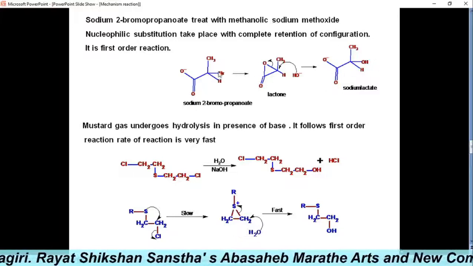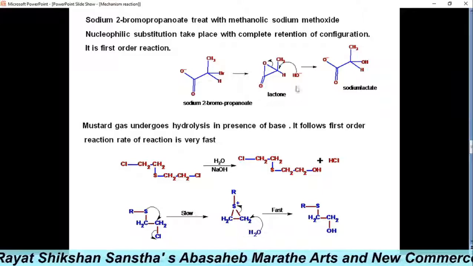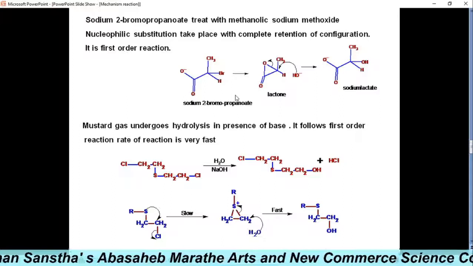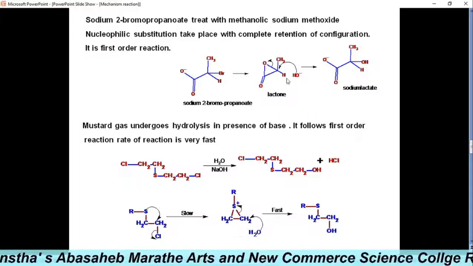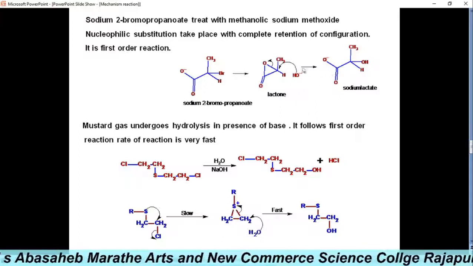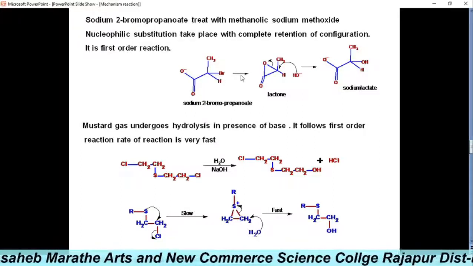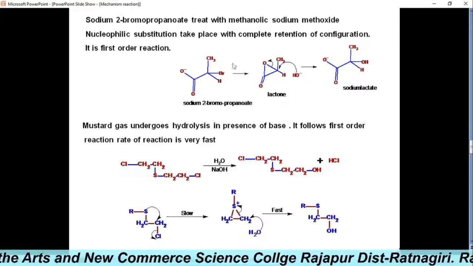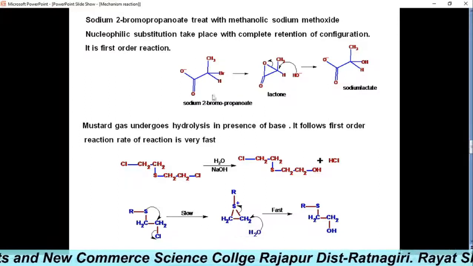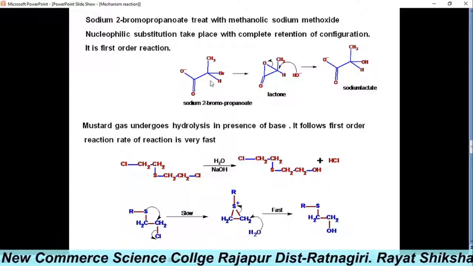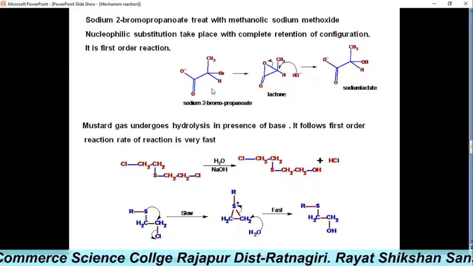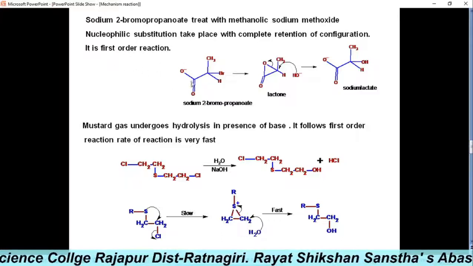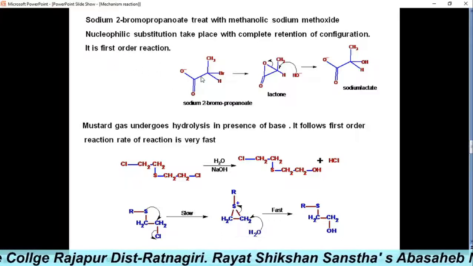The first step is the slow step, forming the lactone, and it is the rate determining step. The attack of the nucleophile is a fast step, and therefore the rate of the reaction depends only on the concentration of this carboxylate, that means only the substrate. Therefore the neighboring group participation reaction is a first order reaction.